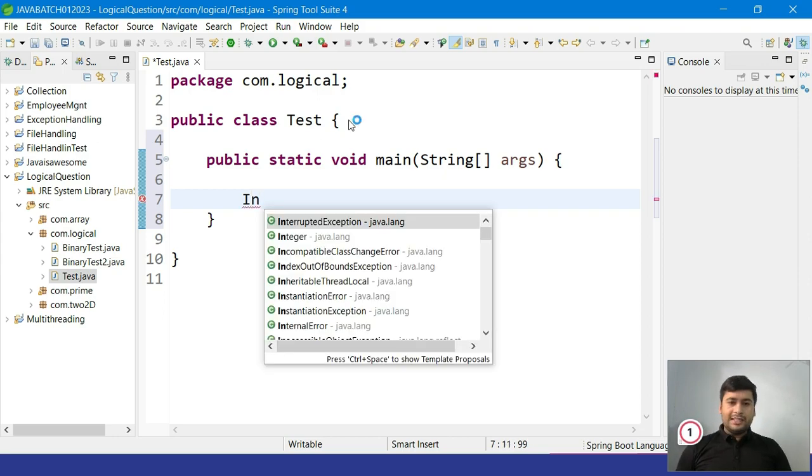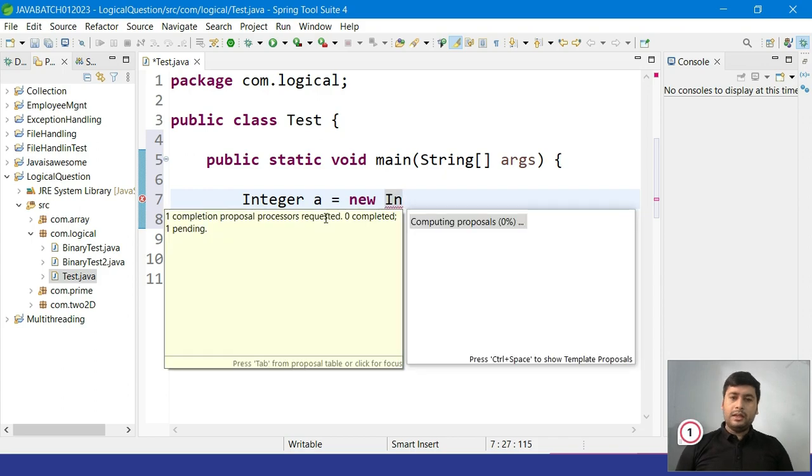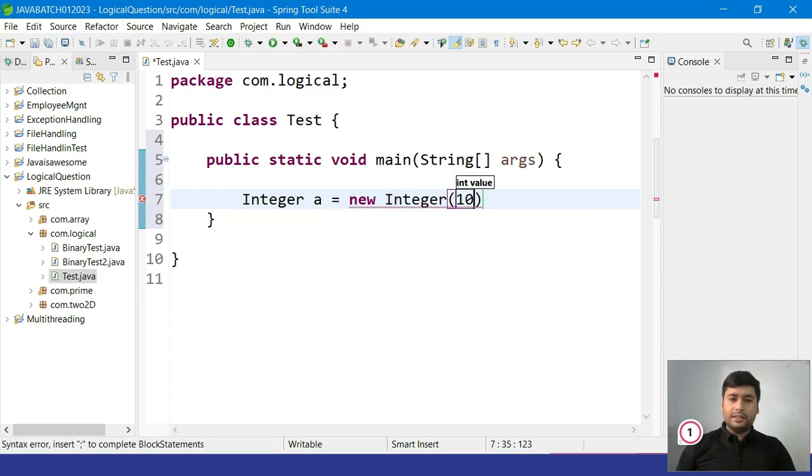All the wrapper classes are available in the java.lang package, so it comes by default. You don't need to import it. Then a equal to new Integer, so you can create an object of Integer. For example, in our Integer object we have 10, right?